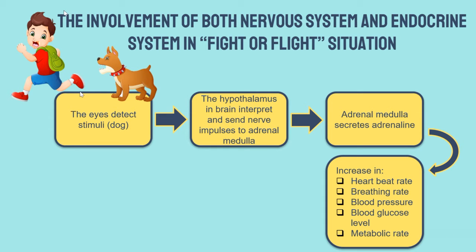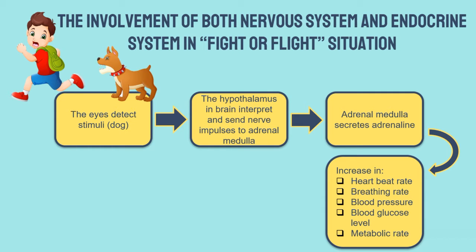Alright, so let's go to the involvement of both the nervous system and endocrine system in a fight or flight situation. What is a fight or flight situation? Have you ever been in such a situation?